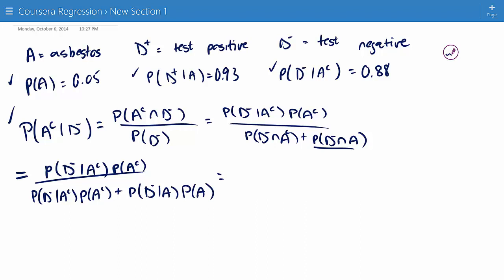So let's start plugging in our numbers. The specificity is 0.88. The probability of A is 0.05, so 1 minus that gives us the probability of A complement, so that's 0.95. And then the numerator is repeated, so that's 0.88 times 0.95 plus the probability of a negative test given that the house has asbestos, and that's 1 minus the sensitivity.